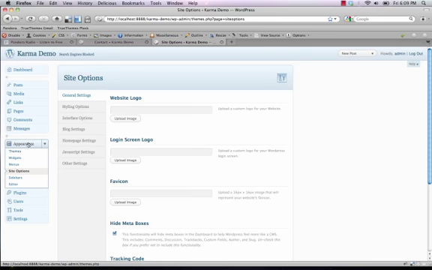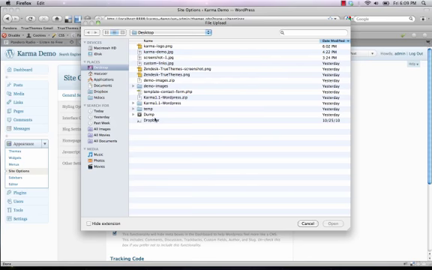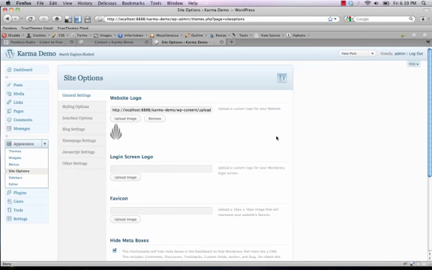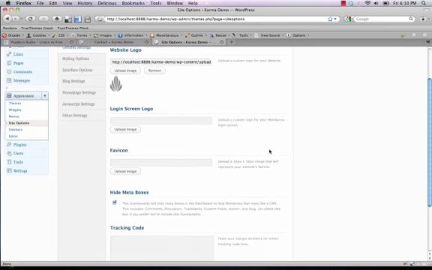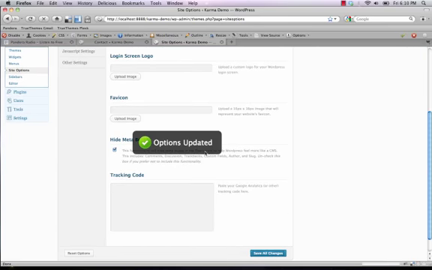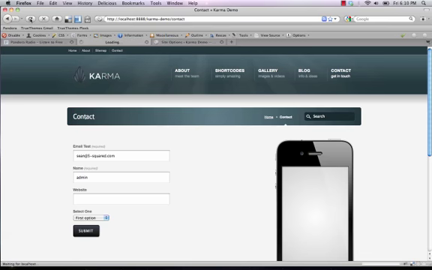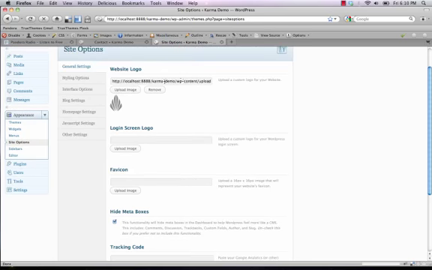So you just simply go to appearance, site options, and then general settings, and right here, upload image. So we'll click that, and then you just want to locate the logo on your computer, and once you find it, you just hit open, and you'll see it'll upload for you. And once you're done, you just want to hit save all changes. And now if we come back and refresh, we'll see that we have our logo in place. You can also specify, if you have your logo hosted somewhere else, you can also put the full address of where it's located right in here, and it'll do the same thing.